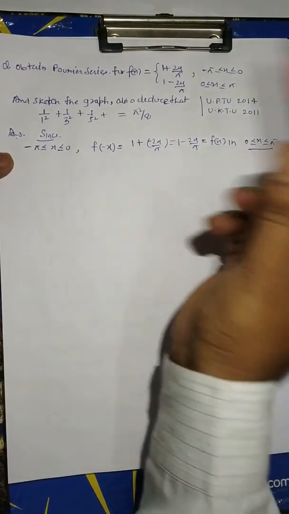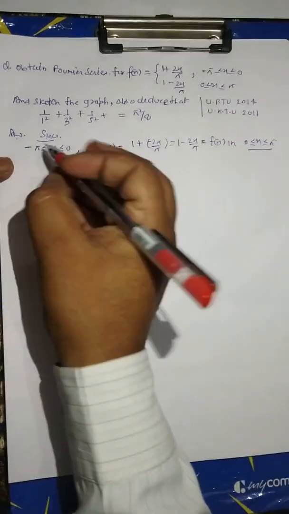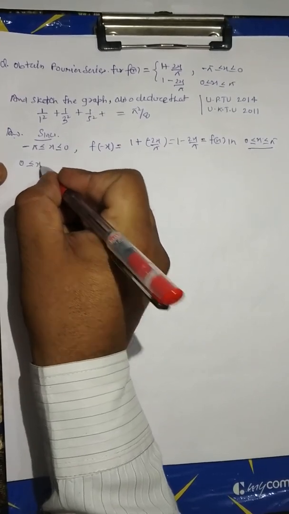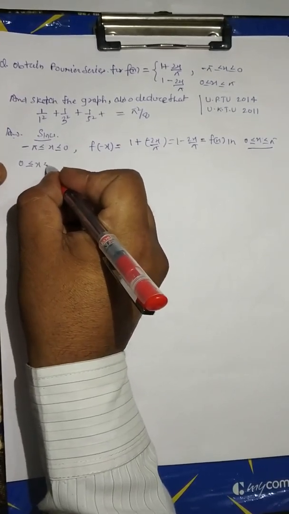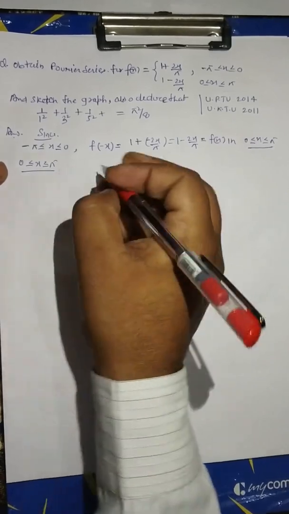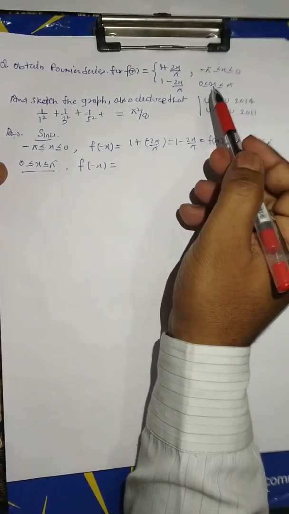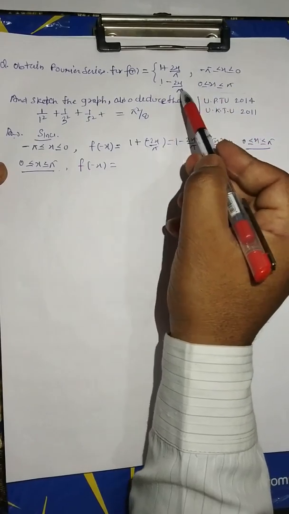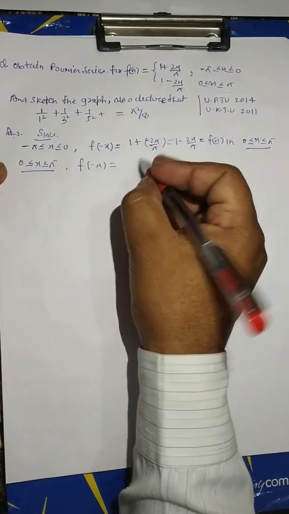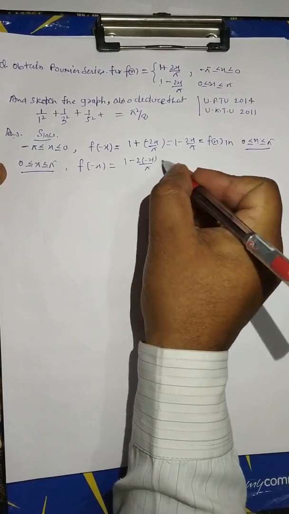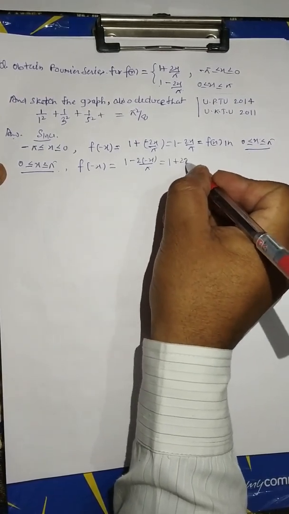Similarly, in the next interval 0 less or equal to x less or equal to pi, f(minus x), this is equal to, in this interval the value of f(x) is equal to this. Put x is equal to minus x, 1 plus 2 minus x upon pi, this is equal to 1 plus 2x upon pi.